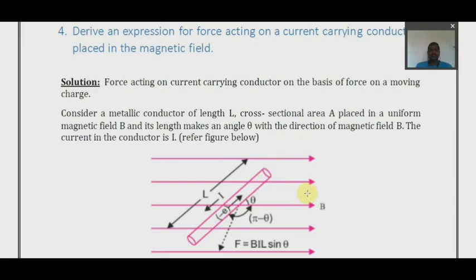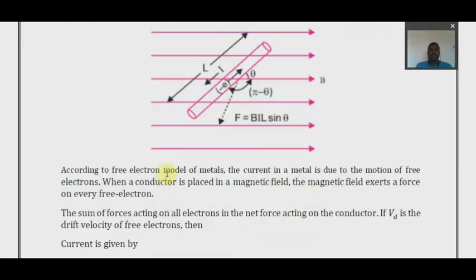According to the free electron model of metals, the current in a metal is due to the motion of free electrons. Obviously, if there are free electrons, only then there will be a flow of current. When the conductor is placed in a magnetic field, the magnetic field exerts a force on every free electron. The sum of forces acting on all the electrons is the net force acting on the conductor.